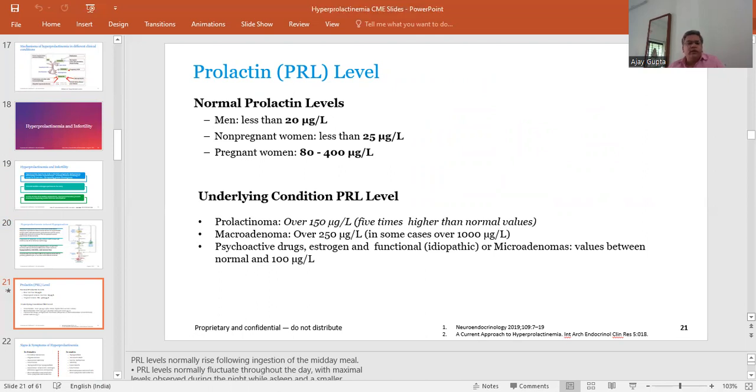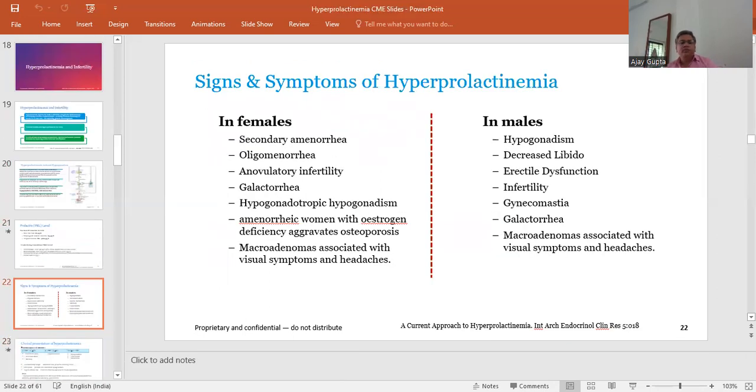1000 microgram per liter. With psychoactive drugs, estrogen, and functional, idiopathic or macroadenoma causes, values are between normal and 100 microgram per liter. So the level sometimes helps to differentiate the cause of the hyperprolactinemia.